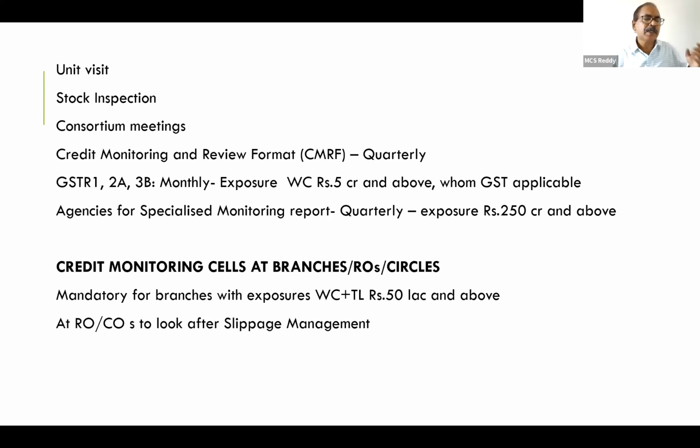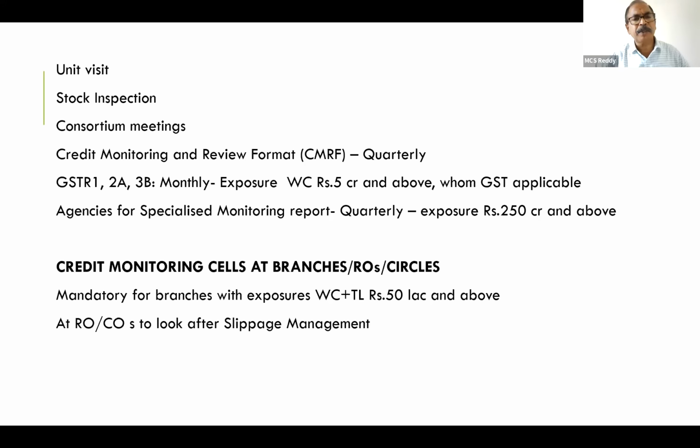If branch is headed by scale 4 or scale 5, then they will attend routine meetings. This is what consortium meetings, and within 3 days, minutes is to be circulated. And these are also uploaded here. Credit monitoring and review format, it is quarterly, it is to be uploaded.